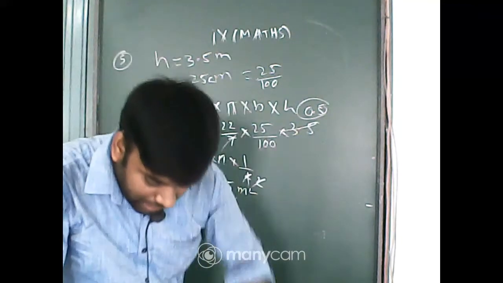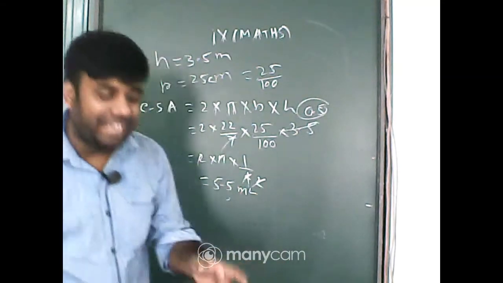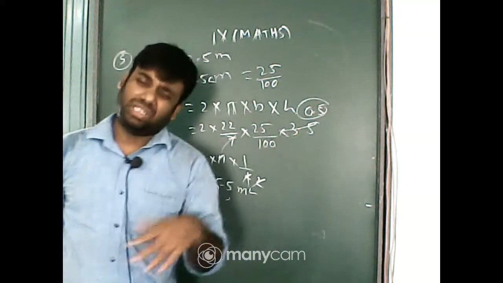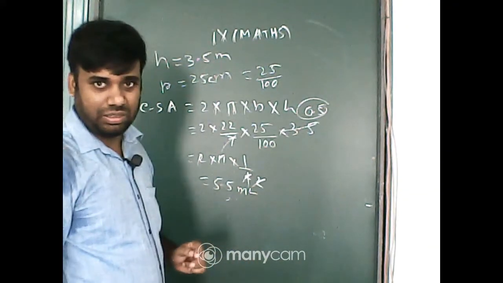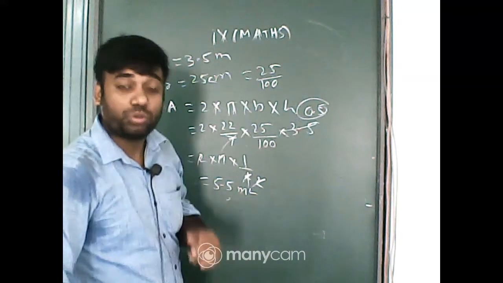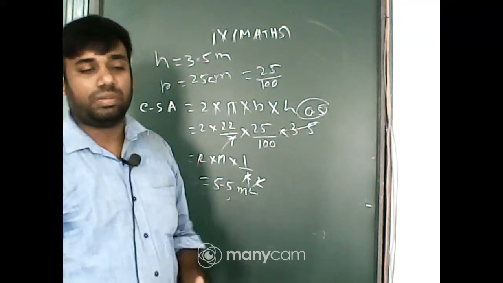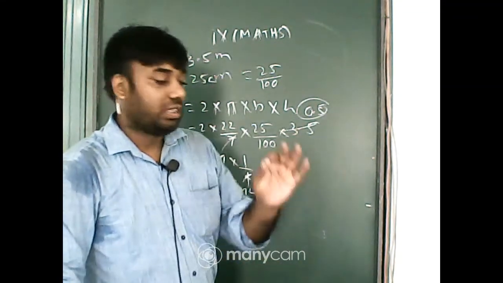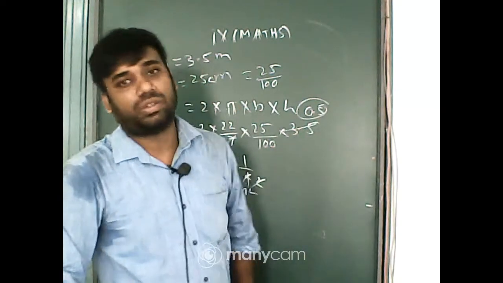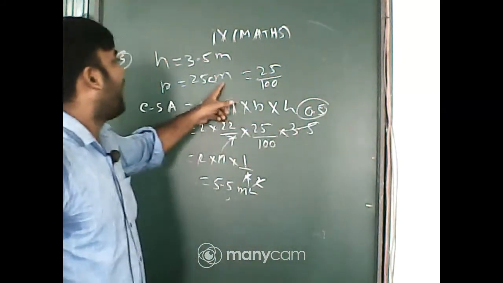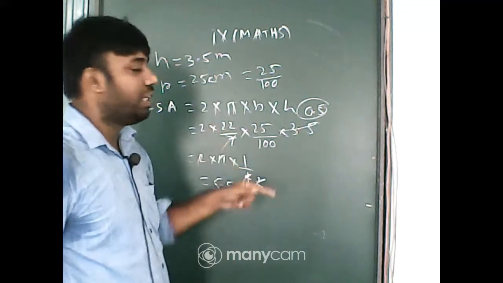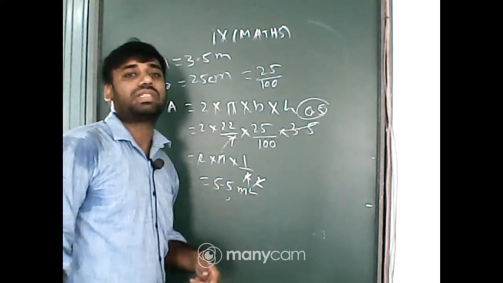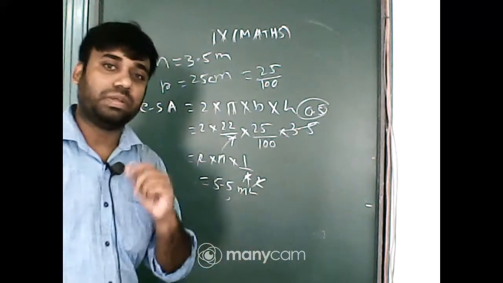5.5 meter square. Now one thing students, the cost of painting 1 square. If you say, sir, it would be easy to change the meter into centimeter, you can do it. But students, in the later portion it is given the cost of painting per 1 meter square. That's why I have changed into meter. I need not change into centimeter. If I change to centimeter, again for this calculation you have to change to meter square.